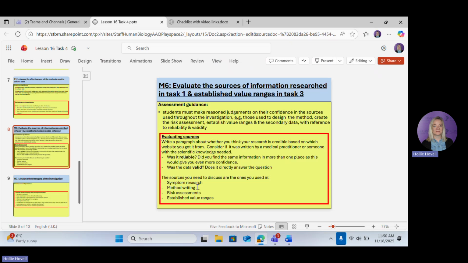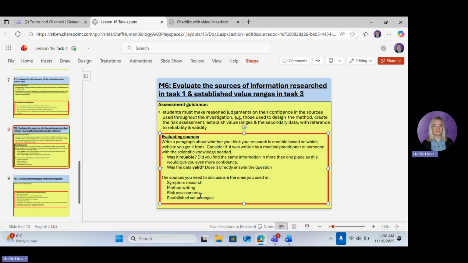The second place you did some research was your method writing. Now, most of you just copied the methods from the class booklet. That's fine. So you would just say that when writing my methods, I got these from a class resource. I trust that they're valid and reliable because they were given to me by the college, and we tested them out before we did our real coursework.